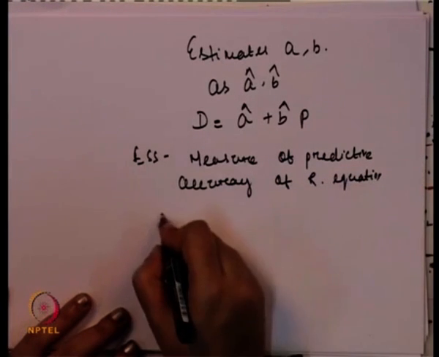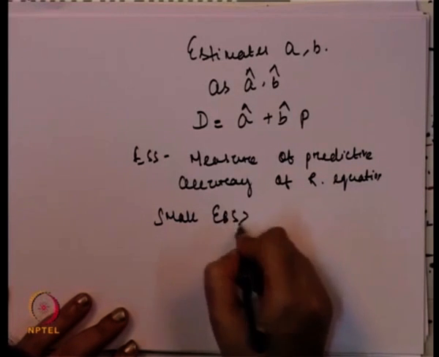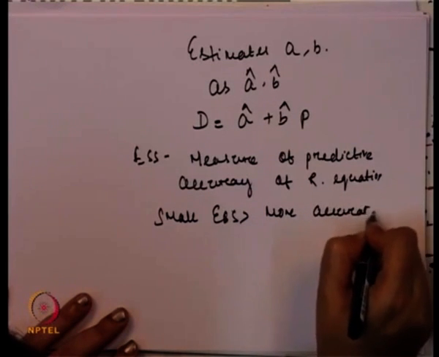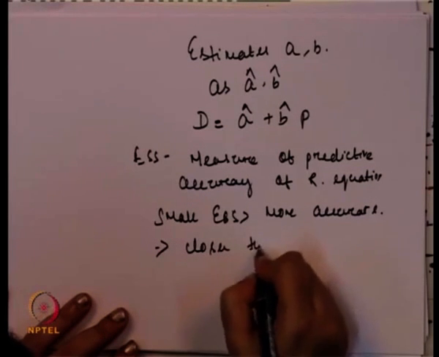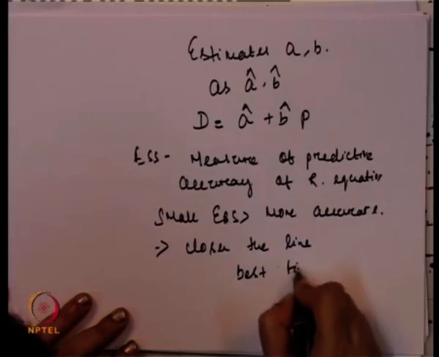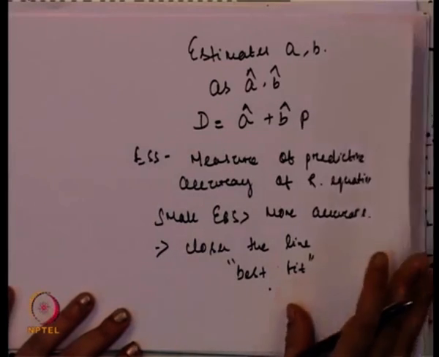So, if the value of this is small, then it is more accurate, and if the points are closer to the line, then this is the best fit, because the deviation between the actual points and the regression line is minimal. Now, we find the coefficient of determination to find out how these two variables are related.